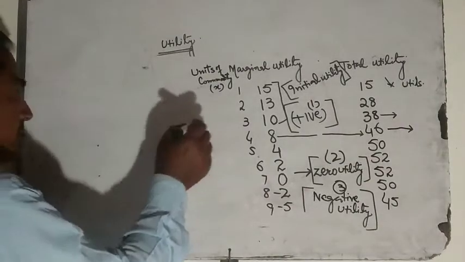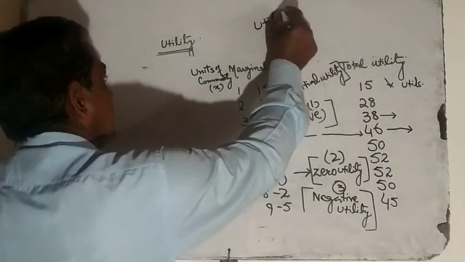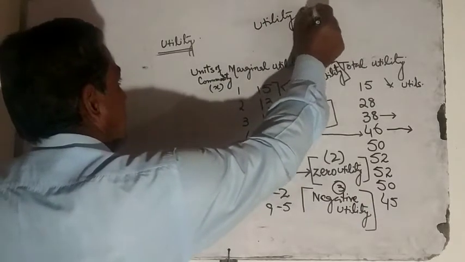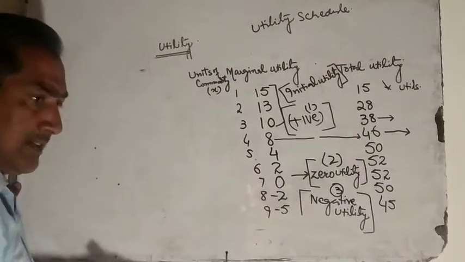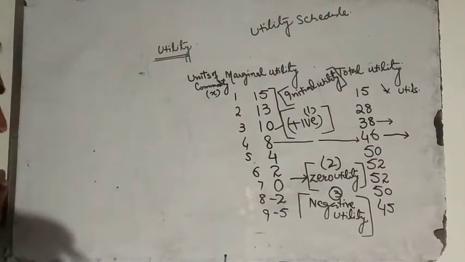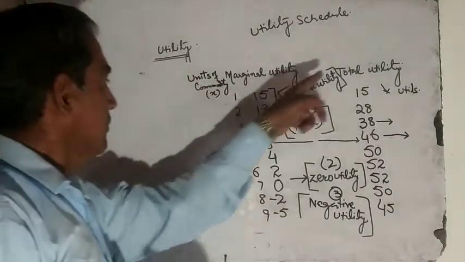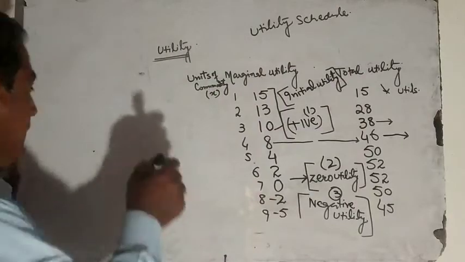On the basis of the utility schedule, we see that there are certain relations emerging between total utility and marginal utility.